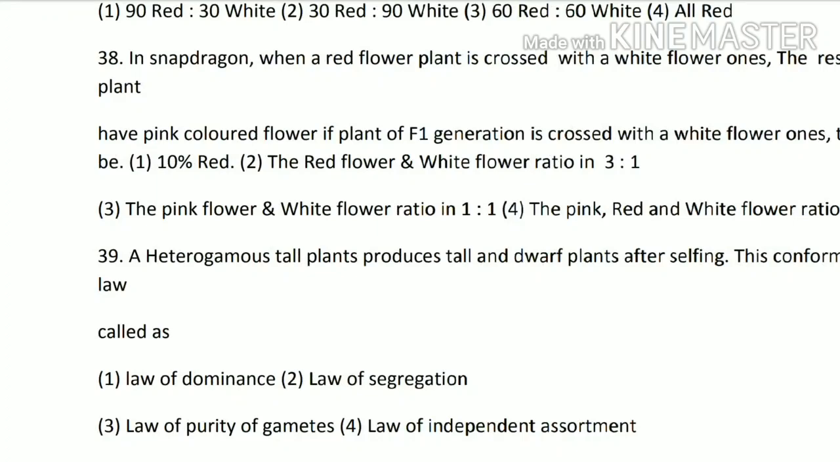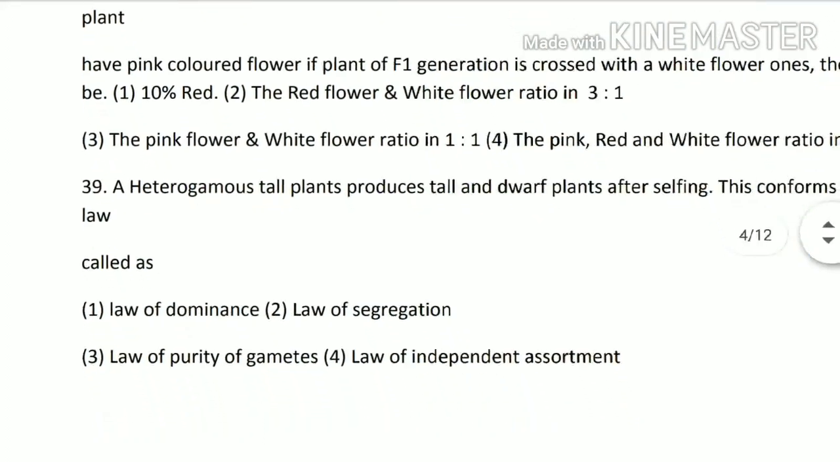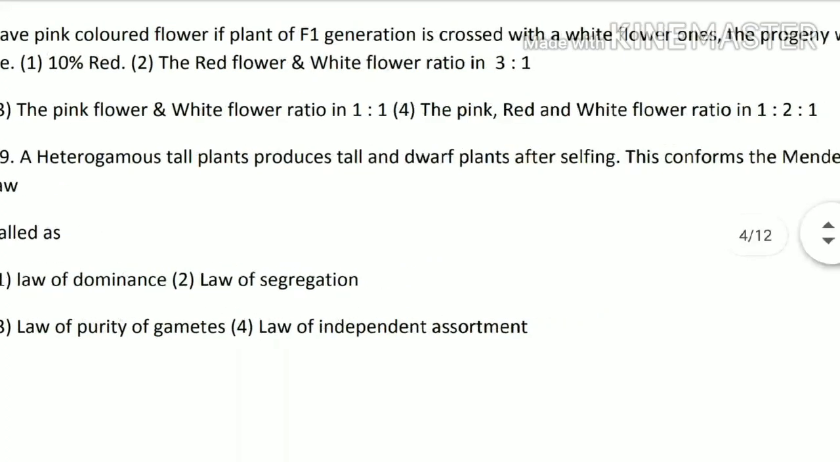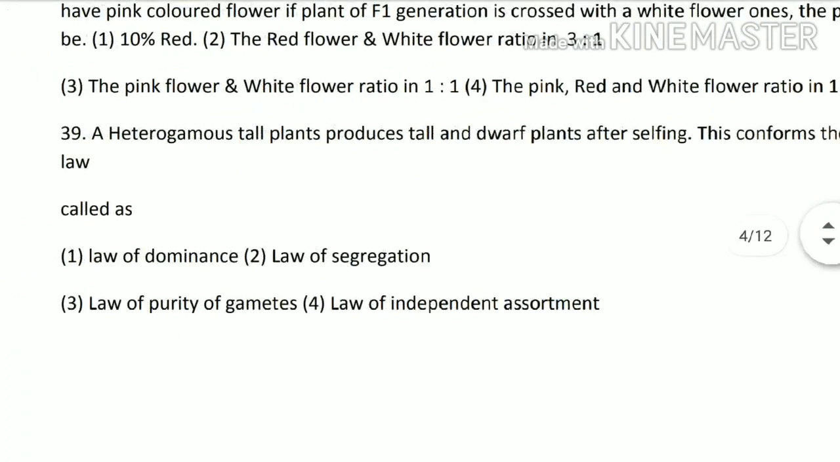Next 39th question. A heterozygous tall plant produces tall and dwarf plants after selfing. Selfing is self-pollination or self-fertilization. This confirms Mendel's law called law of dominance, law of segregation, law of purity of gametes, or law of independent assortment. So it proves the law of segregation. That means option number 2nd is the correct option.